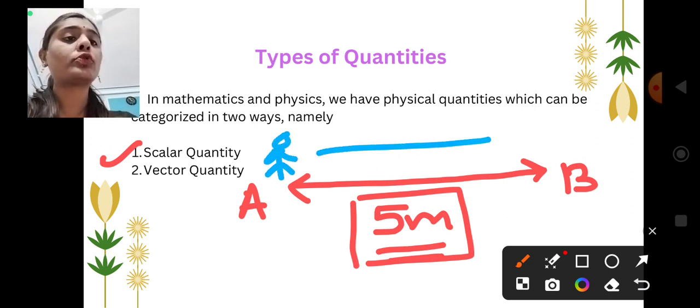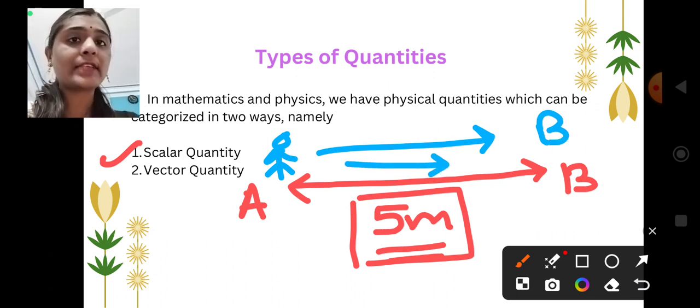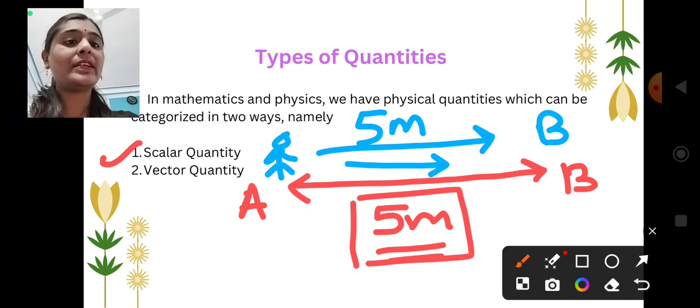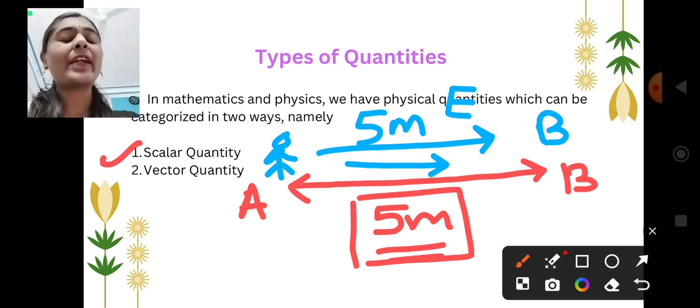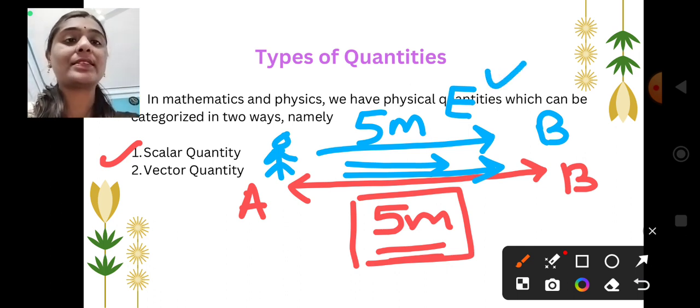But here only, suppose one person is at place A. He wants to go to B. In this particular direction only he has to cover the distance, right? He has to cover a 5-meter distance, and in which direction? Suppose this one is the east direction. So he has to cover 5 meter in east. This is nothing but displacement. 5 meter towards east means magnitude is also there and direction is also there, towards east, right?